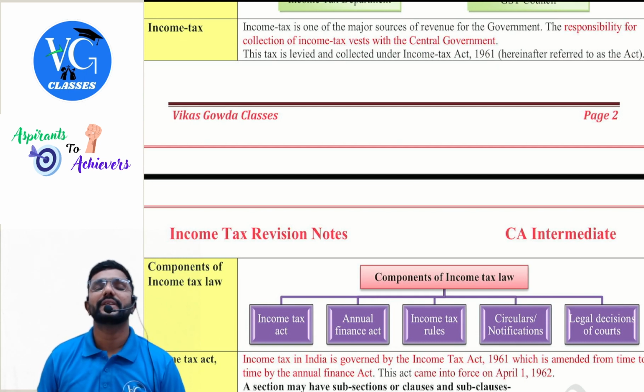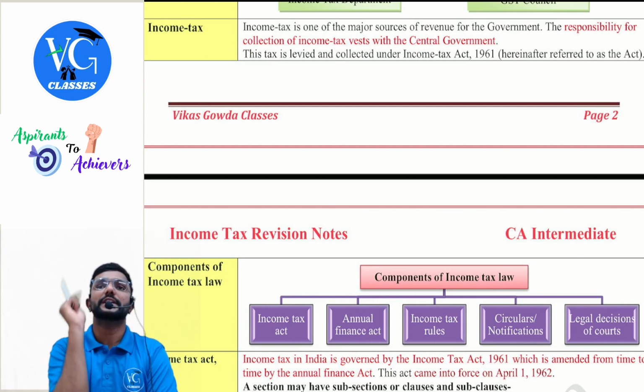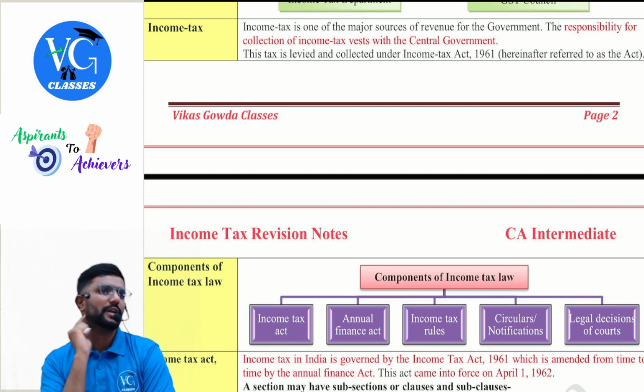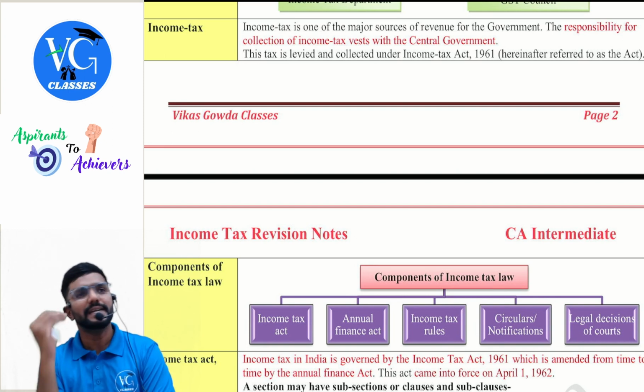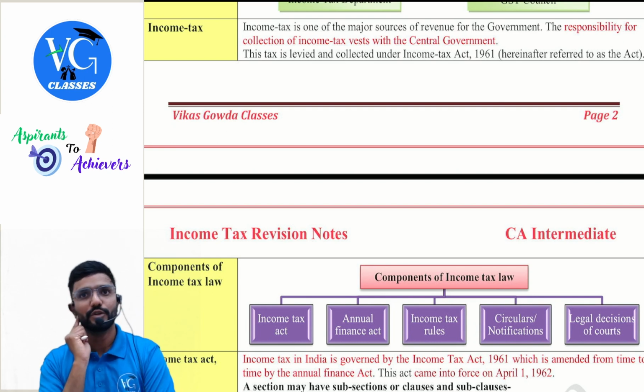In indirect tax, we will see all this, what the GST Council is and what they do. Like income tax is the major source of revenue for central government. Now, who has the power to make law with respect to income tax? Central government. So Income Tax Act 1961 has been made by whom? Central government. Who levies and collects taxes under Income Tax Act? Central government. And it is one of the major sources of revenue to the government.